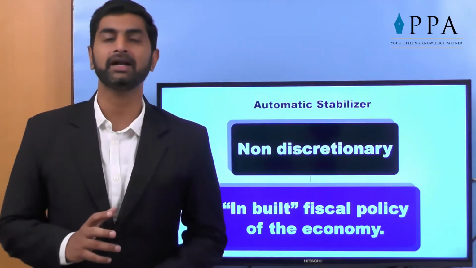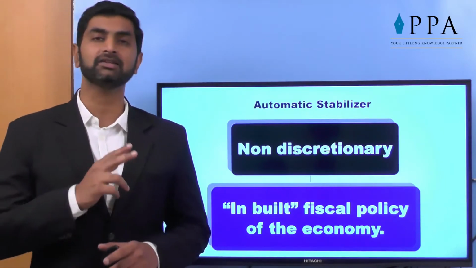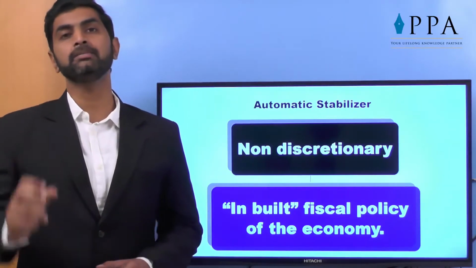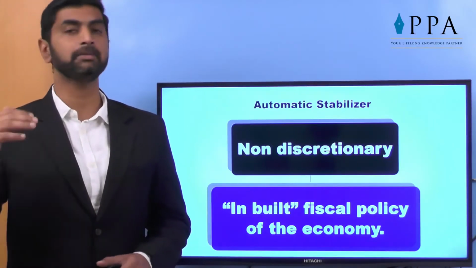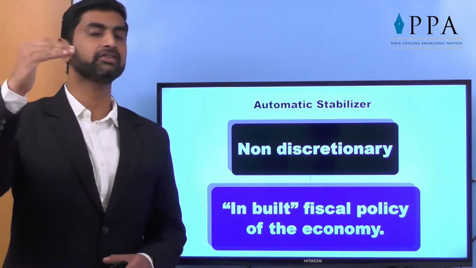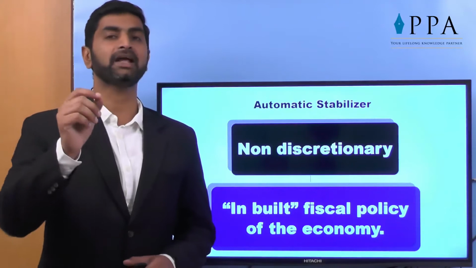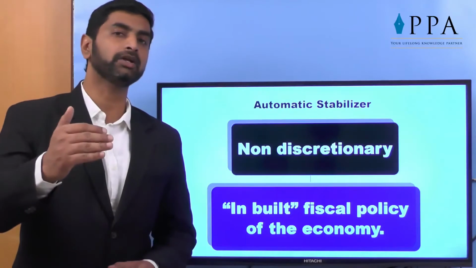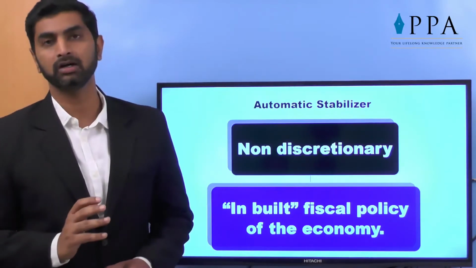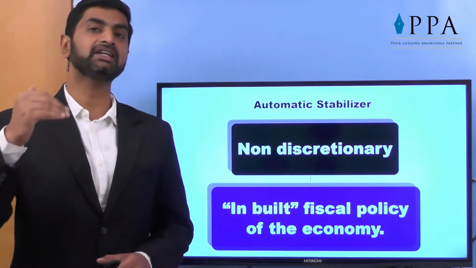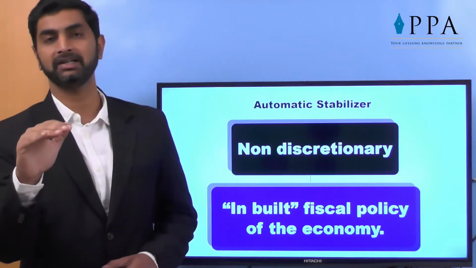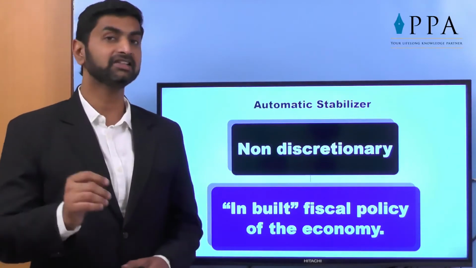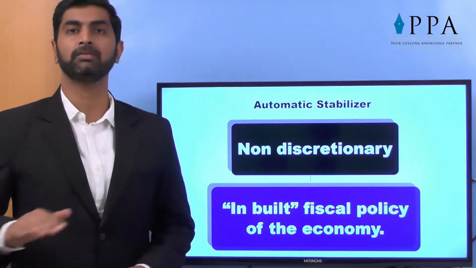Let's take an example of demand and supply equilibrium. As we know, where the demand and supply curves intersect with each other, that's the equilibrium price. Sometimes suddenly the demand for a particular product goes up, demand is higher, supply is constant, so the prices will go up. I agree, in a short period the prices may go up, but in a medium or longer period, as the prices are going up, the producers are motivated to earn more profit and they supply more. So with the increase in demand, increasing supply automatically takes place and prices again come down to the stabilized or equilibrium price. This is called an automatic stabilizer, no government intervention at all.